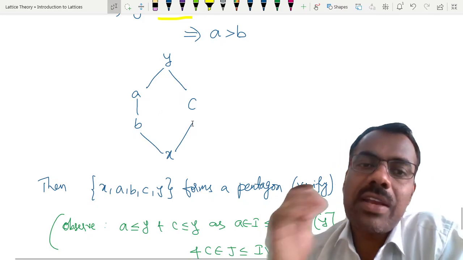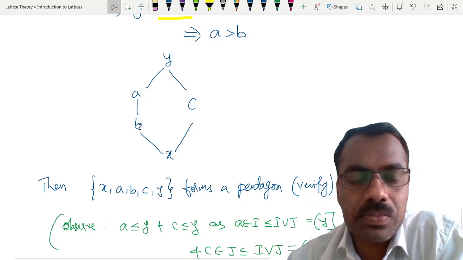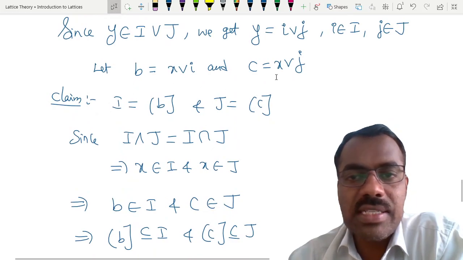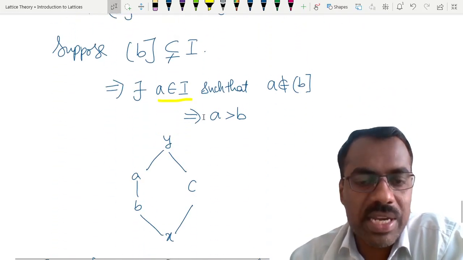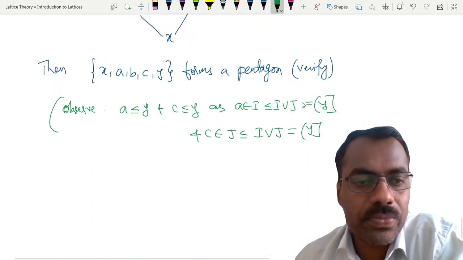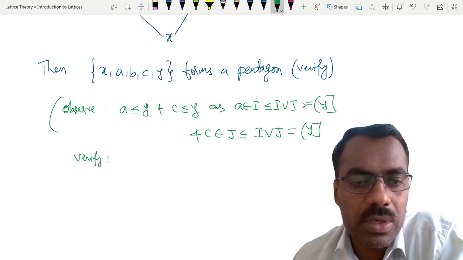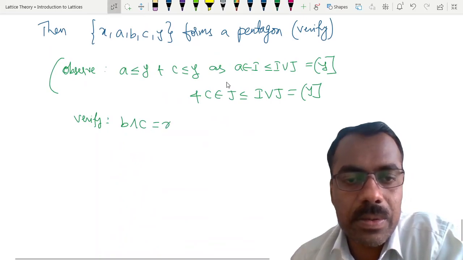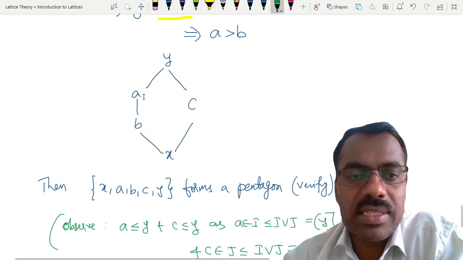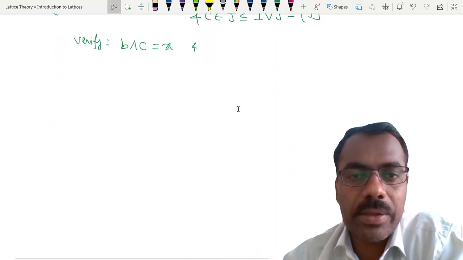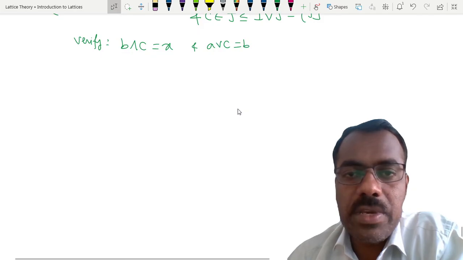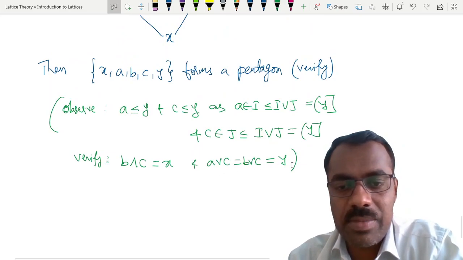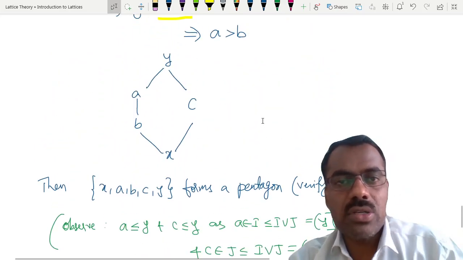Are you following? To check a pentagon, what are all the conditions we have to check? B join C should be equal to X. Check whether the meet of these two. So what do you have to verify? Verify that B meet C is X. Okay. And A join C, B join C is Y. If you are not getting B meet C equal to X and A join C, B join C equal to Y, we have to use distributivity wherever necessary.